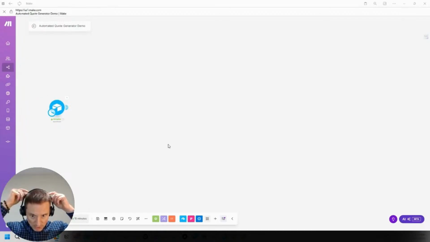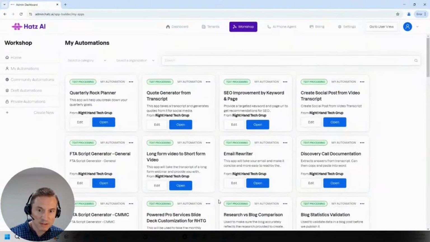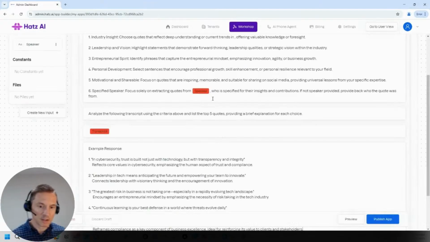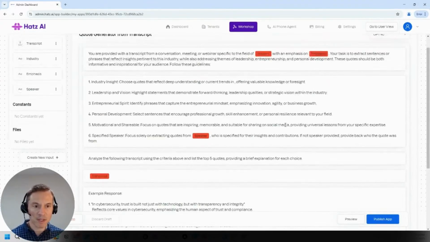All right, picking up from where we left off last week when we created this Hatz.AI app to create quotes automatically from transcripts. So we have a meeting. We can take that meeting and run it through this app to generate quotes that we can then share on social media, like you see all the people like Tony Robbins and stuff that have all these quotes out there. It helps you create your own quotes. If you didn't see that, you can scroll back in the feed and find it.